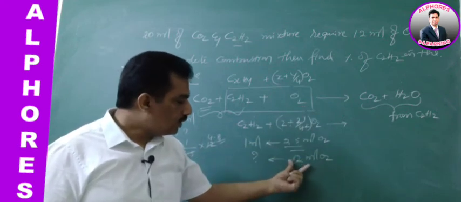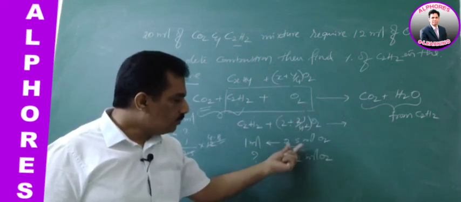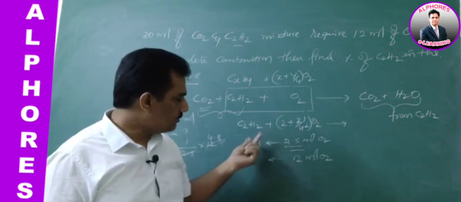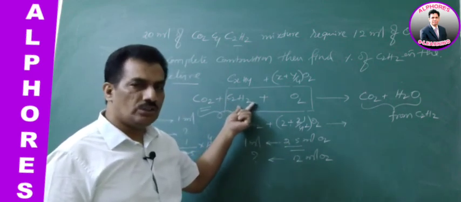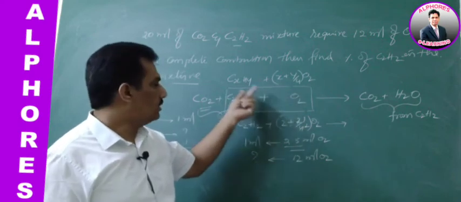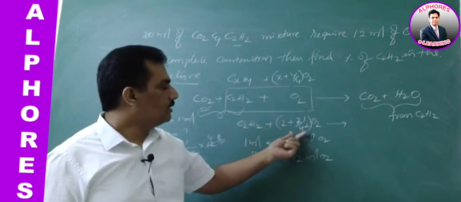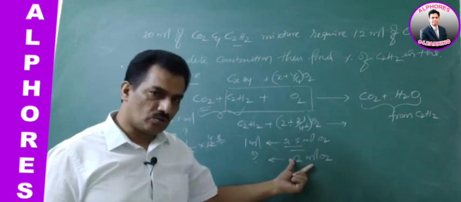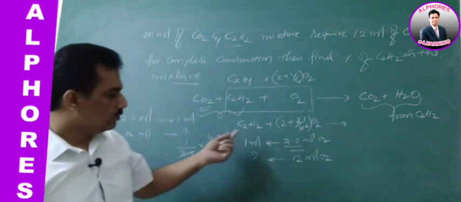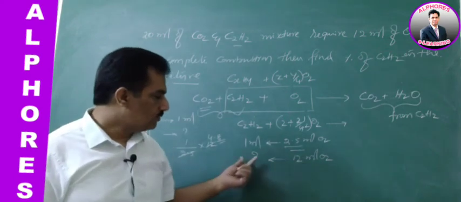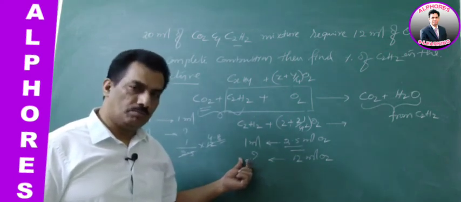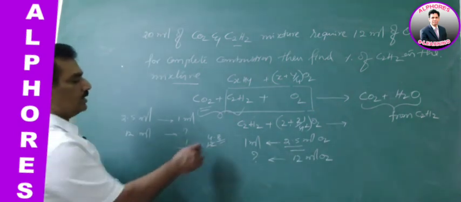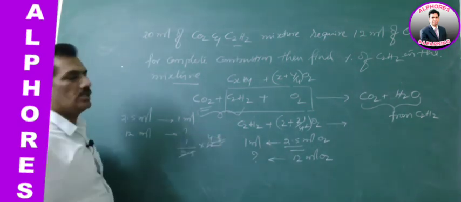How do we know? We are getting this data from the volume of oxygen required. From the volume of oxygen required, the volume ratio is nothing but the molar ratio. Using the stoichiometric equation, 1 ml of this requires 2.5 ml, and here the used oxygen is given as 12 ml, so how much acetylene is present in the mixture? If we calculate, we get 4.8.